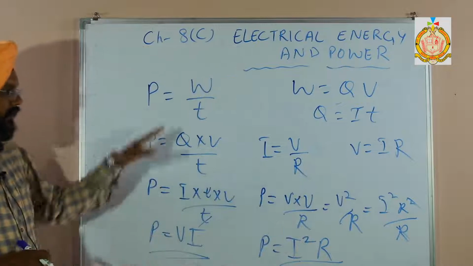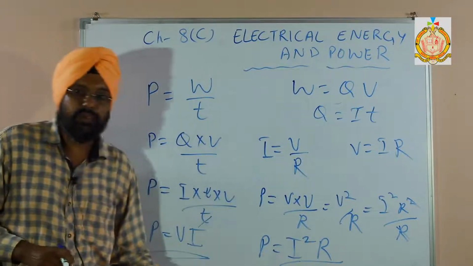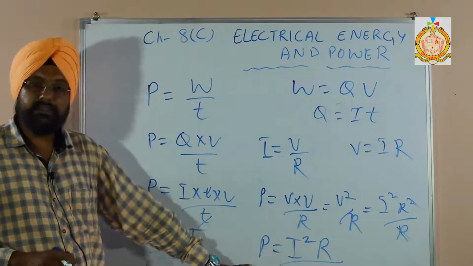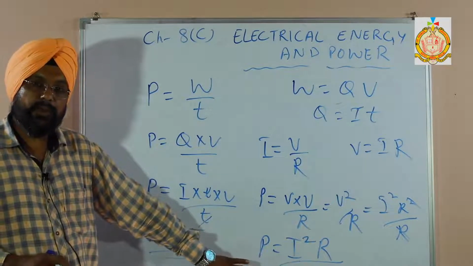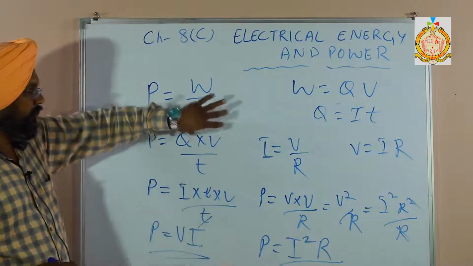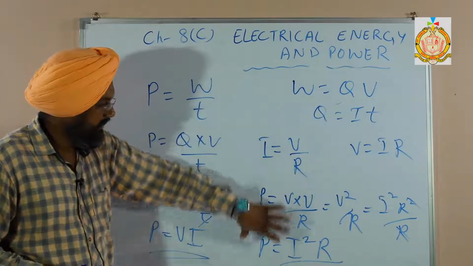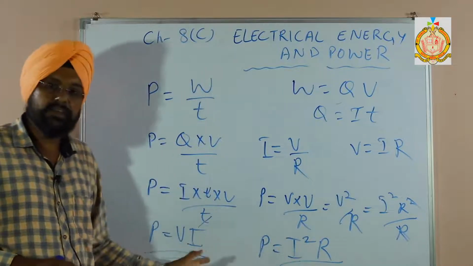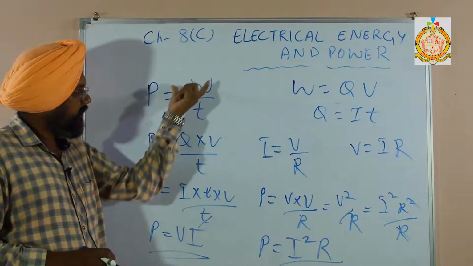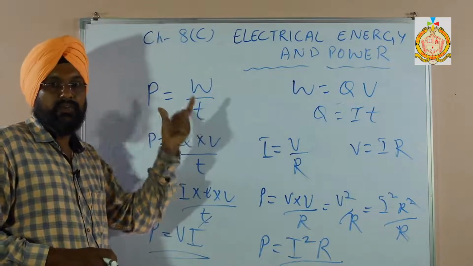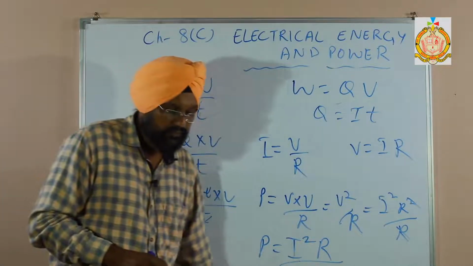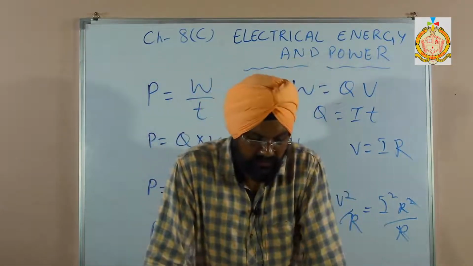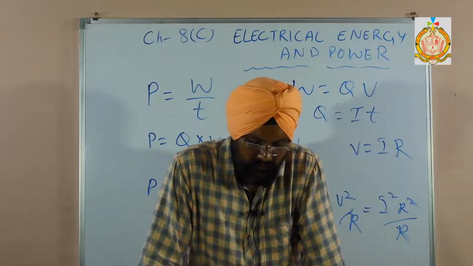So that's why we have 3 to 4 formulae. These numericals are very important, so it totally depends upon the formulas. If we know the formula, then we can put that formula in that particular numerical and easily solve it. Whatever is given in the question, according to the question we can put the formula. So this is the electrical power, the SI unit is watt.